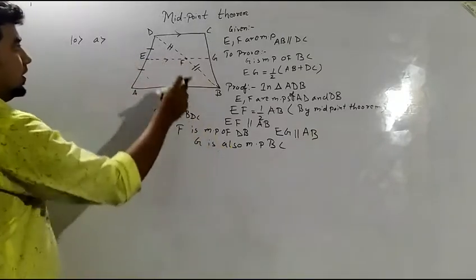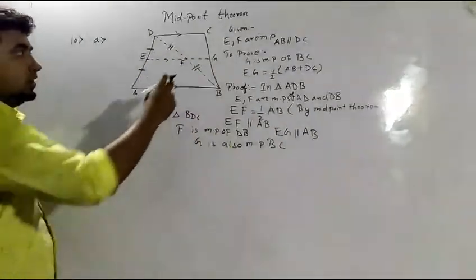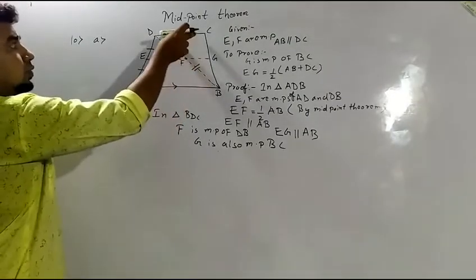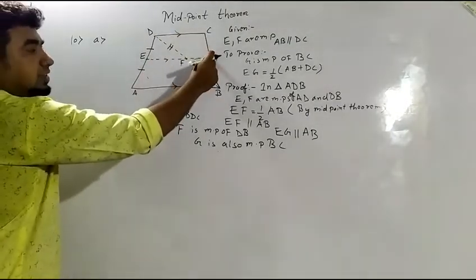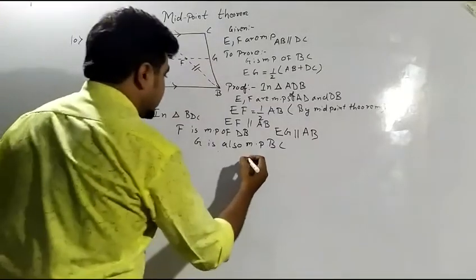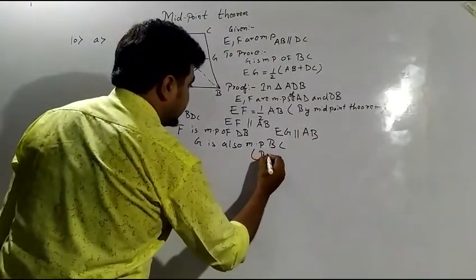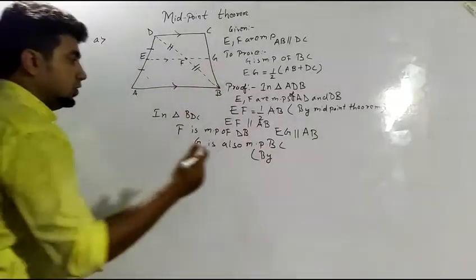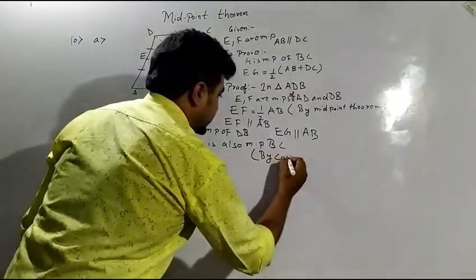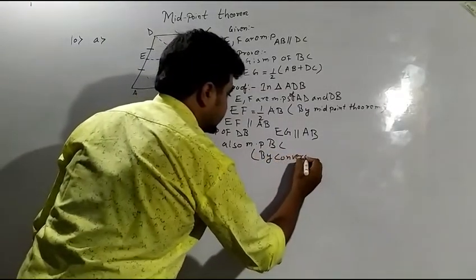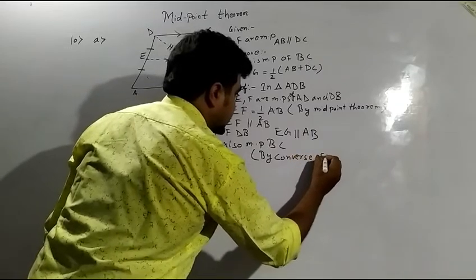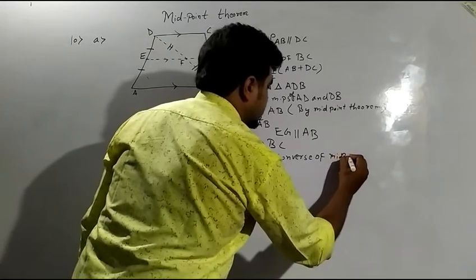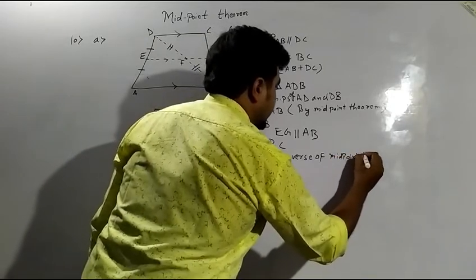So in this triangle I will be proving that if F is the midpoint and the line drawn through it is parallel to one of the sides, it will be bisecting the third side by the converse of the midpoint theorem. For this part I have to apply the converse of the midpoint theorem.